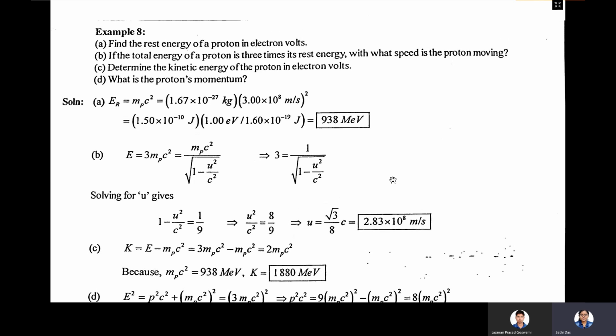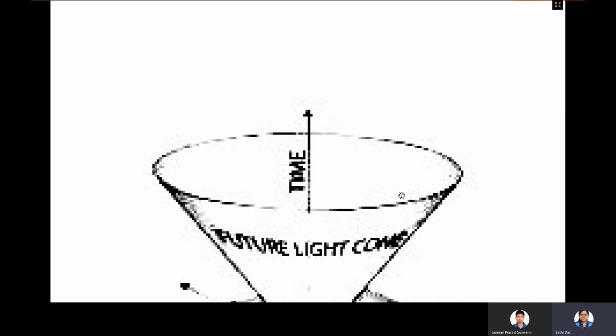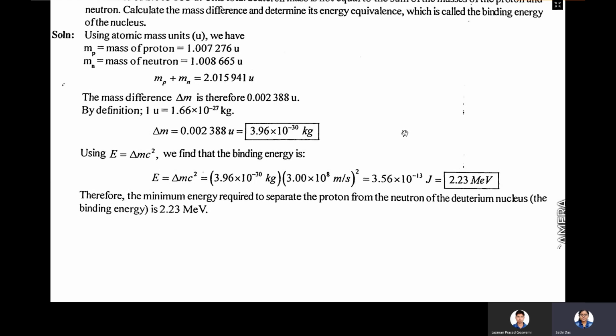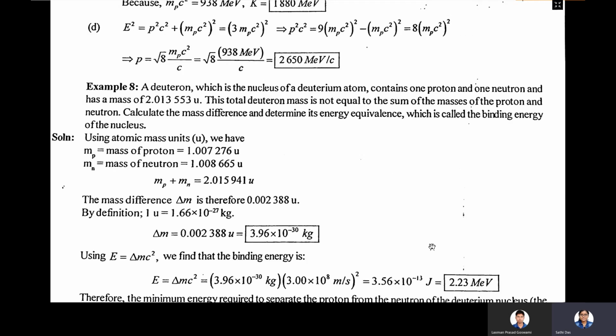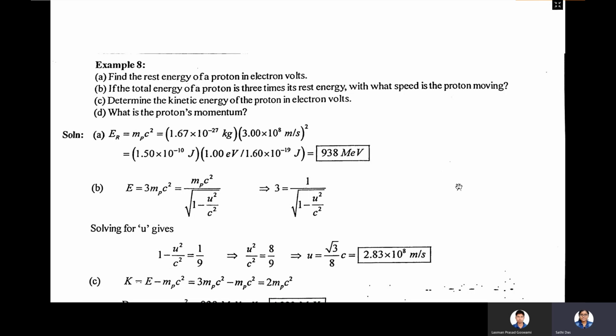Another question, these are just simple problems, you have to only put some formulas and you will get the values. That's all. Don't worry about the questions. These questions are really very much easy. Okay. So what you need to do here, you need to understand when I should take the plus sign in case of velocity addition theorem, and when I should take the minus sign in the velocity.